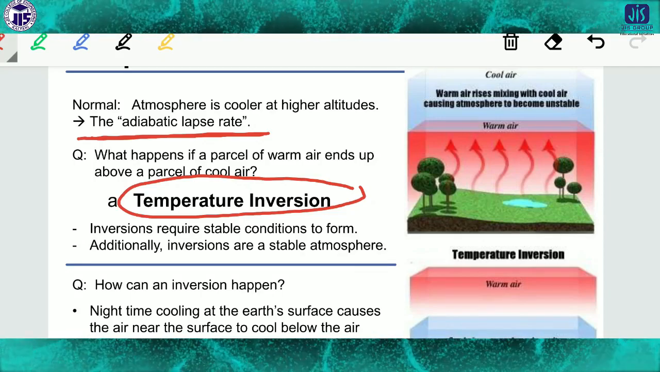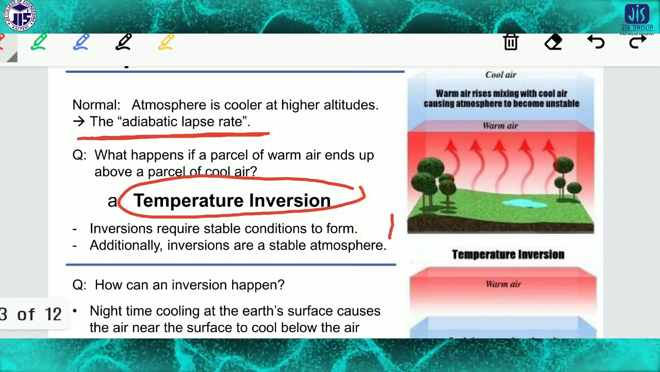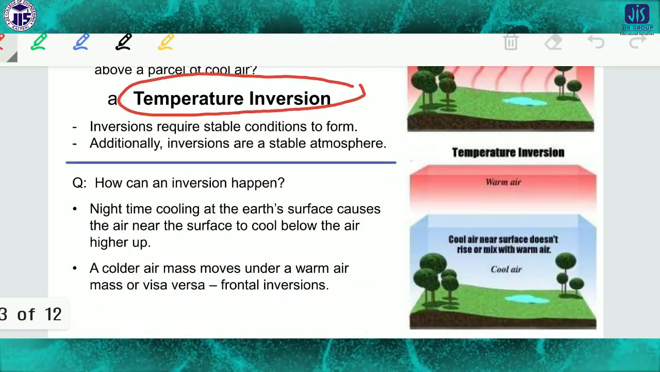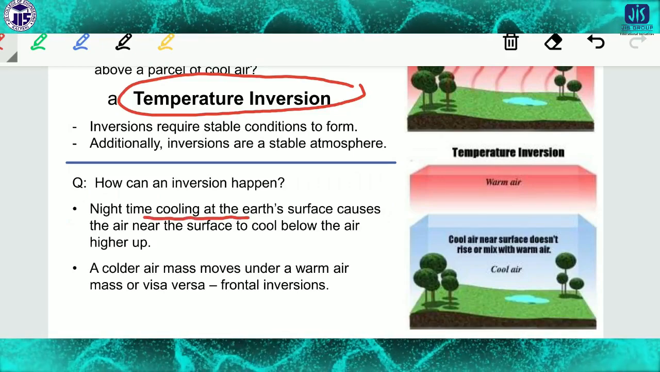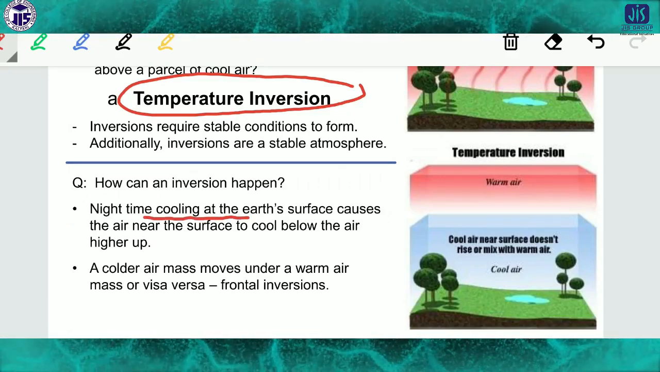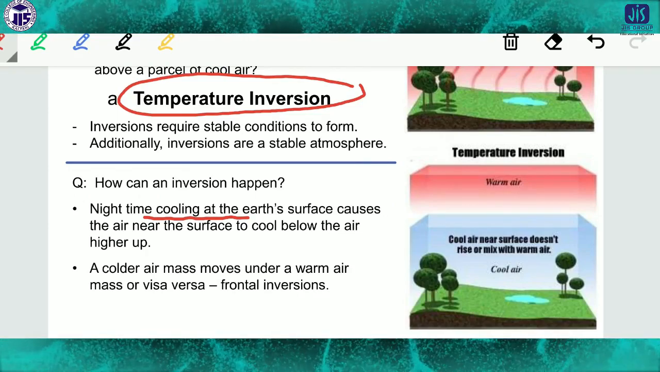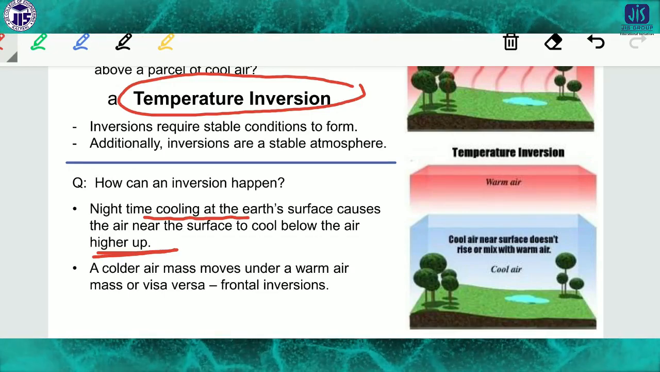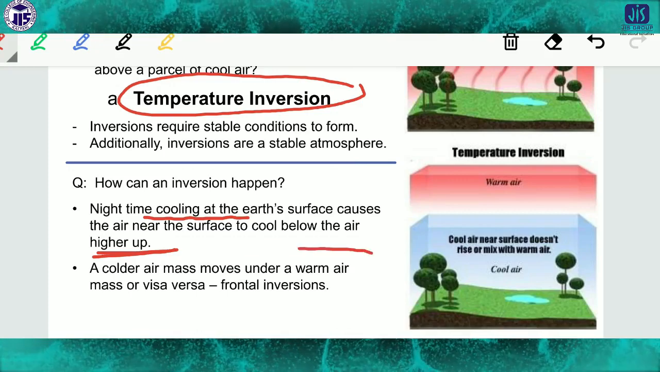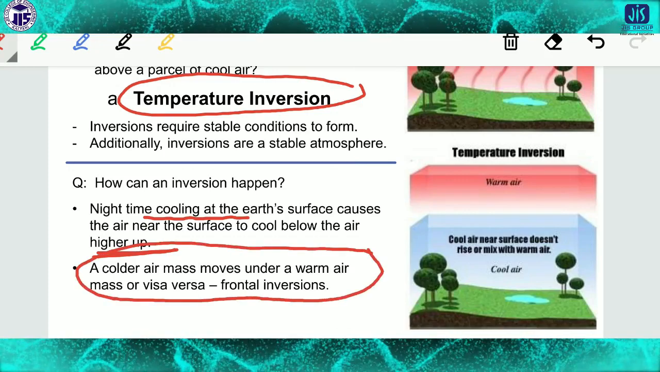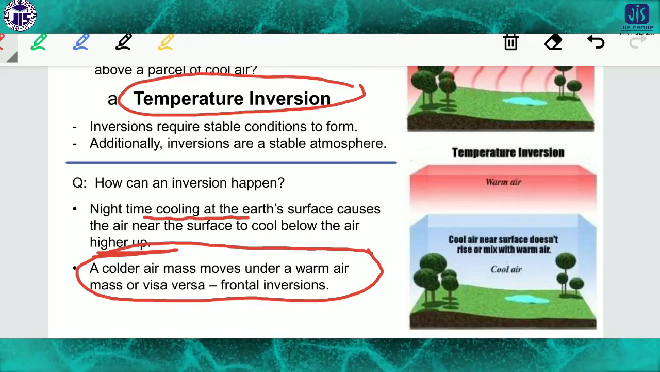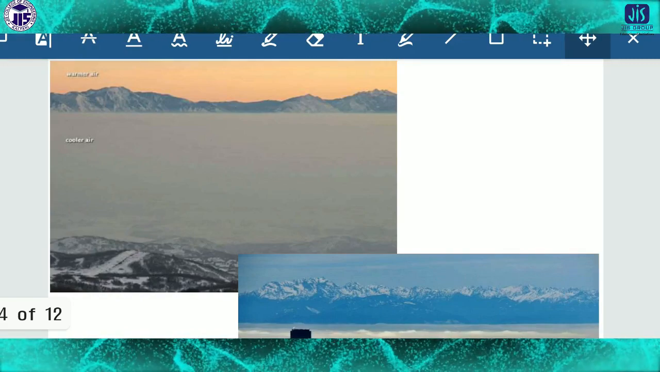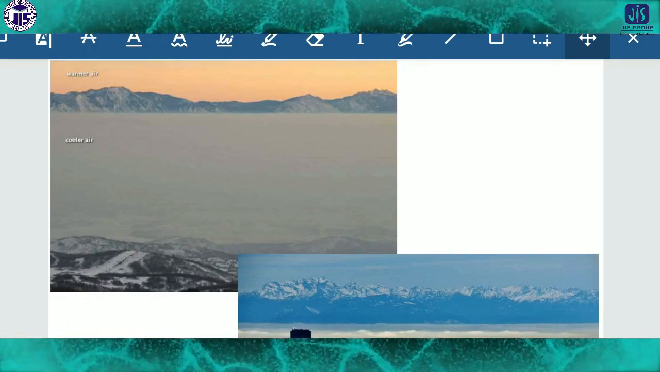How can an inversion happen? In the night time, nighttime cooling at the earth's surface causes the air near the surface to cool below the air higher up. A colder air mass moves under a warm air mass, or vice versa. That means a colder air mass can move under a warm air mass, or the opposite may be possible. This process is actually called temperature inversion. Look, this is the process of temperature inversion. There are different kinds of examples.